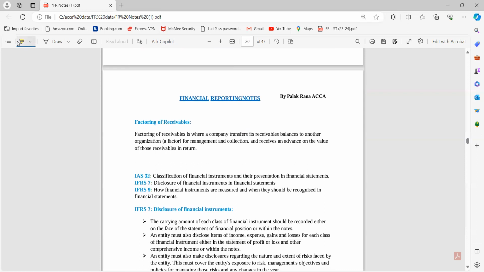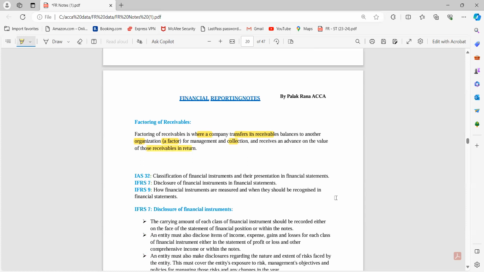Similar to this concept, we have covered it in our class +2 or graduation curriculum. So factoring of receivable is where one company transfers its receivable balance to another organization, and that organization is known as a factor for management and collection of receivable and advance on the value of those receivable in return.